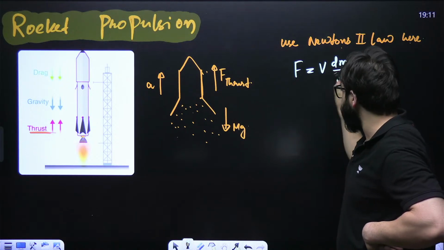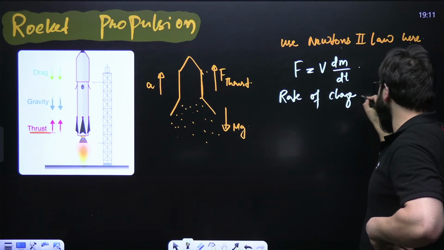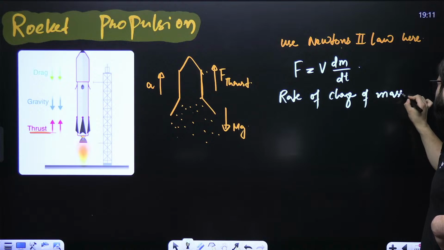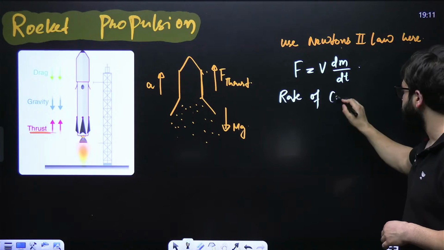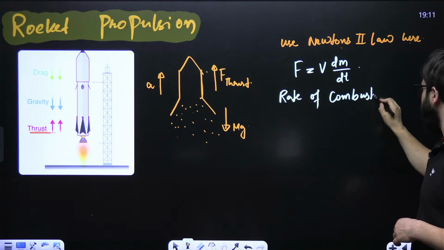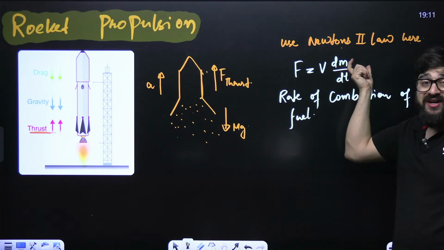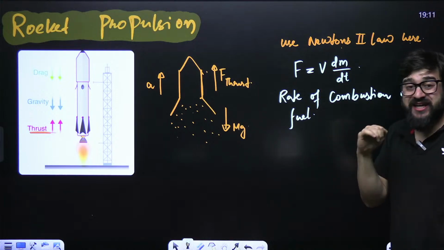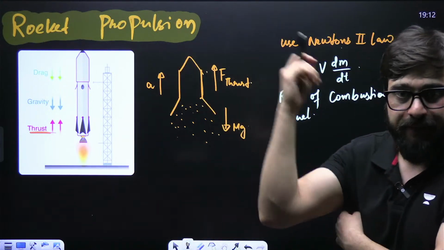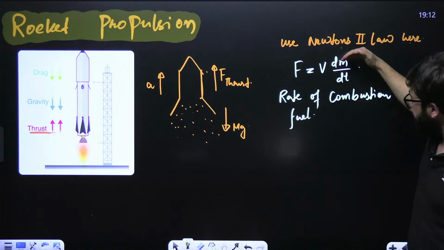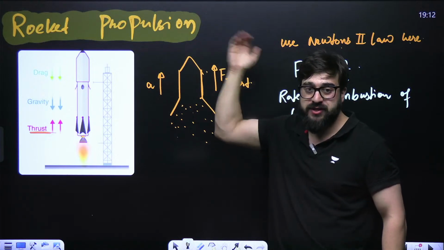This is the rate of change of mass, or you can say rate of combustion of fuel. How fast mass is decreasing, how fast fuel is decreasing. So that is what we call the rate of combustion of fuel, in this particular case dm by dt. So when fuel burns, when this mass decreases, it gets the F thrust. Because of that, it gets this thrust force in the upward direction.